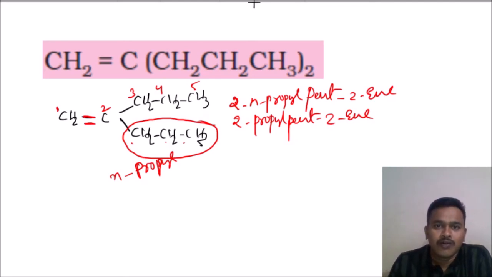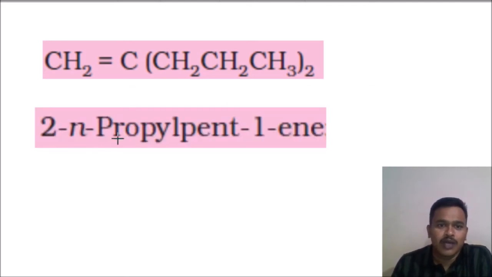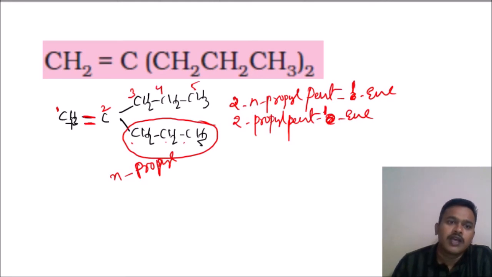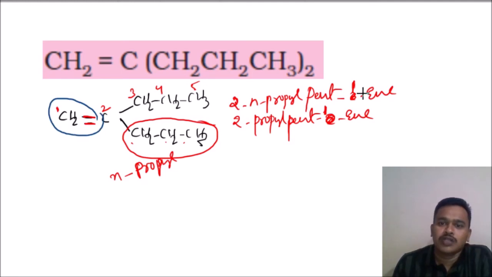Okay, now we will check whether this is correct or not. 2-n-propylpent-1-ene. 1-ene. What are you writing? Okay, you are writing it wrong here. First position only, so it is 1 not 2 here. It is an oversight. Here the double bond is at the first position only. When you give numbering from left to right, whatever double bond is there belongs to 1. So that is 1-ene.